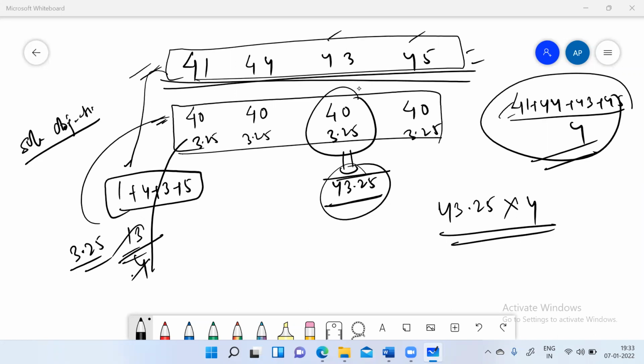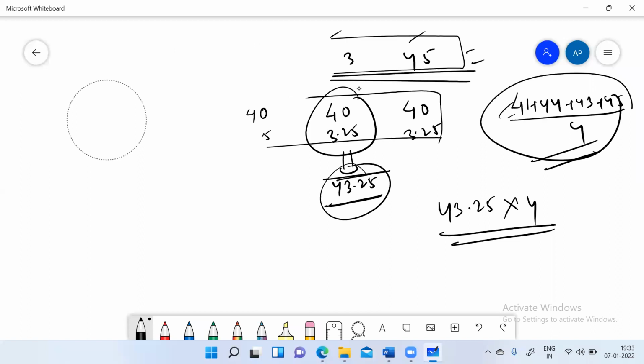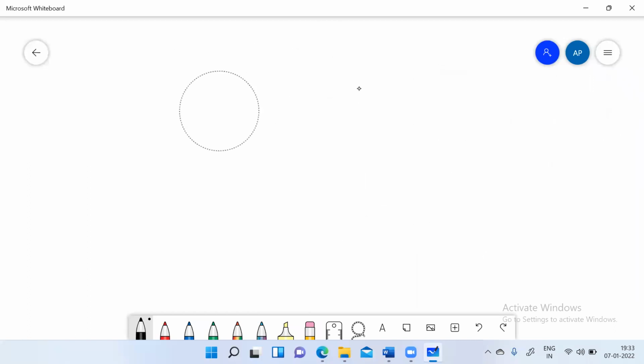So next thing I'll do, I'll try to find out some special cases, and I'll write it here. Some special cases where calculating average is very easy. Like cases of when your observation is in AP.